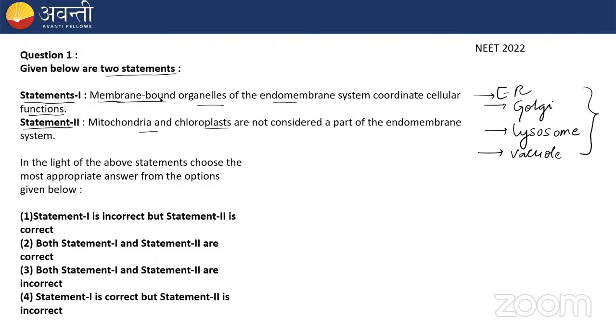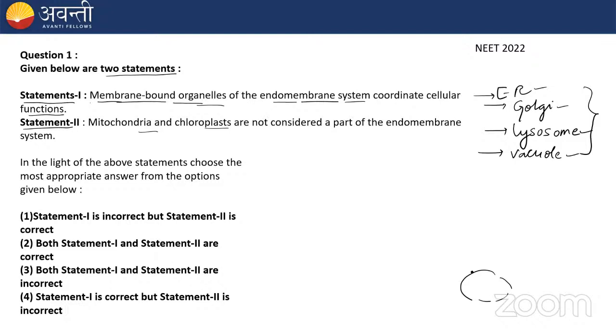Because in the question they're asking about the membrane-bound organelle of the endomembrane system. ER is membrane-bound, Golgi is membrane-bound, lysosome is membrane-bound, and vacuole is also membrane-bound. And they all show coordinated function. Yes, it is true. The important point of the endomembrane system is that all the 4 organelles show coordinated function, right?